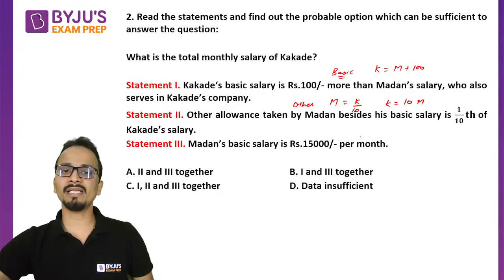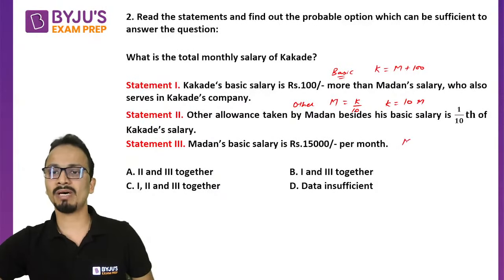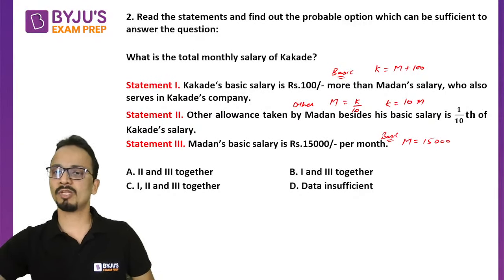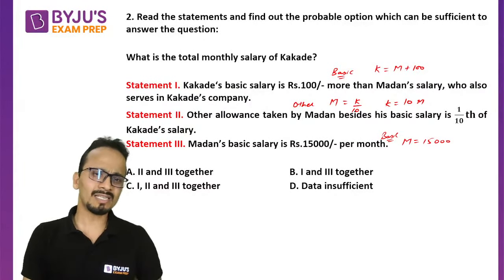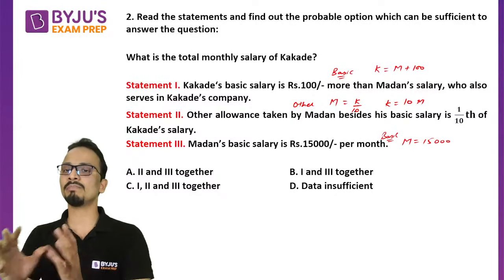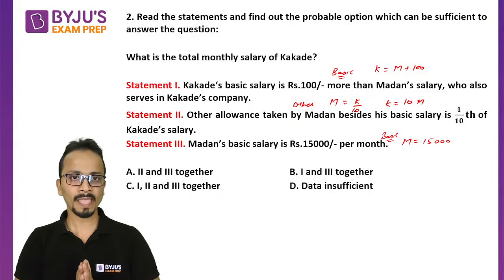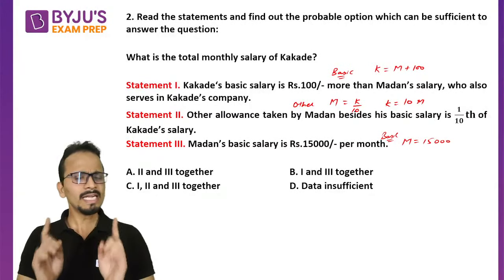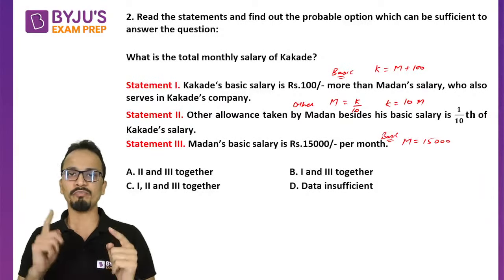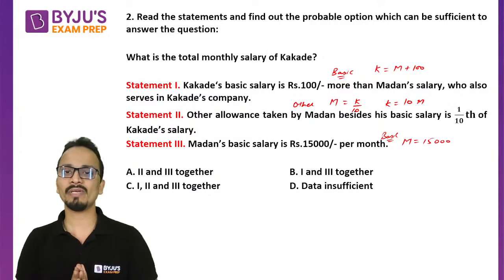Madan's basic salary is 15,000 per month. So the basic salary of Madan is 15,000. All right, so statement number 3 also will not give the answer, because statement number 3 provides information only about the basic salary of Madan. Now it is very much clear that total monthly salary is the sum of basic salary plus other allowances.